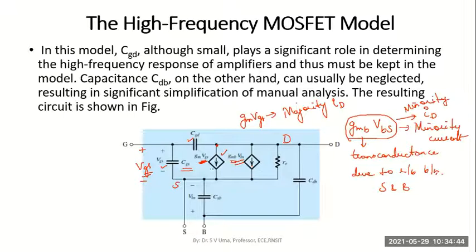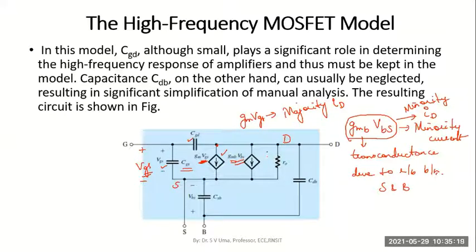So we have written both current sources. Remember, how do I add current values? If they are connected in parallel and in the same direction, you get the sum of the two currents. So these two currents add up to give me the total drain to source current. And as usual, we have the output resistance R0 in parallel with this current source, so for both the current sources we use the single resistance R0.